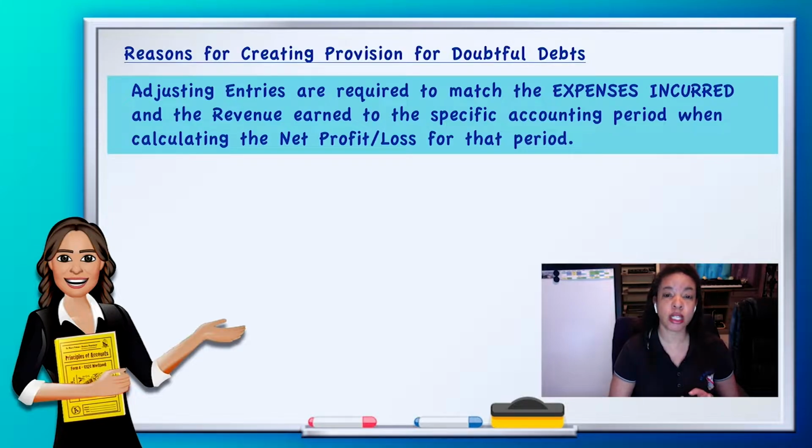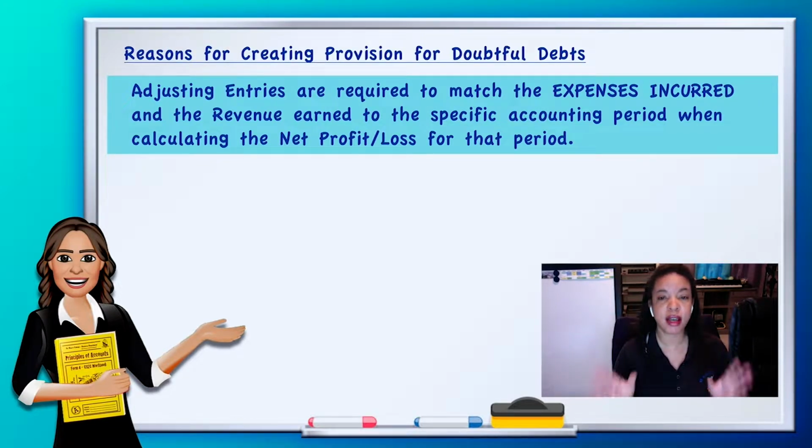That is what we did with provision for depreciation and depreciation expense. And that is what we are going to do now with your provision for doubtful debts. Because for bad debts, you already put it in the period. As soon as the debts become uncollectible and they become bad, we write it off as an expense in the income statement. This here is a provision of a probable future bad debt.